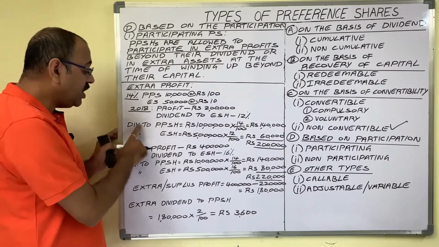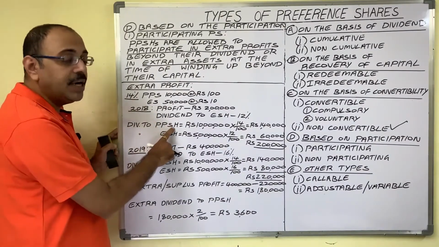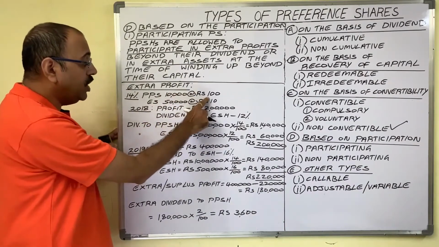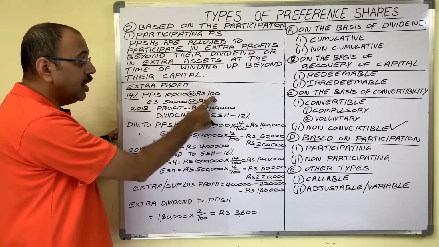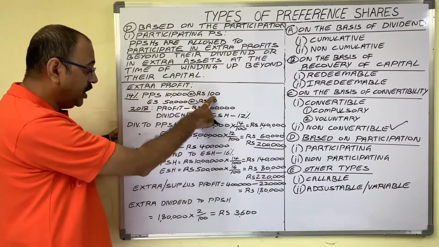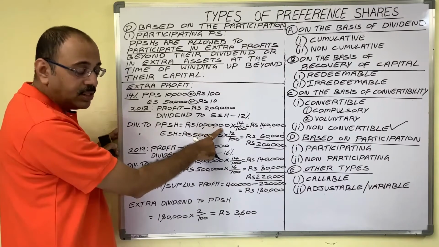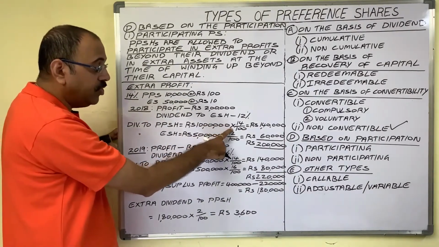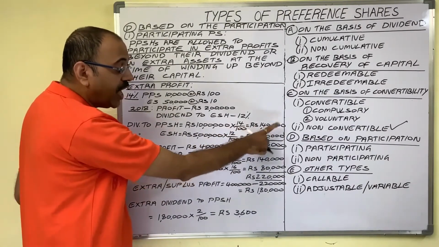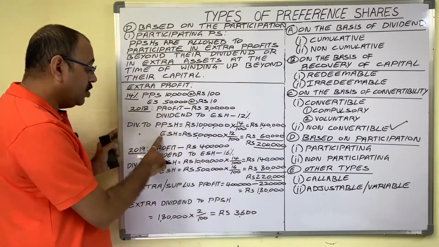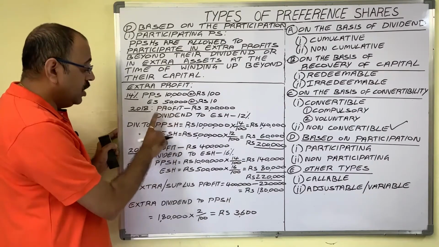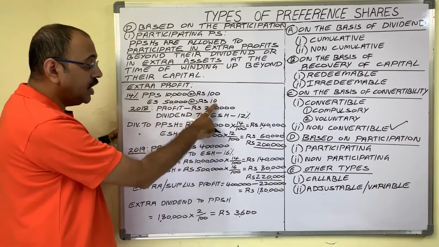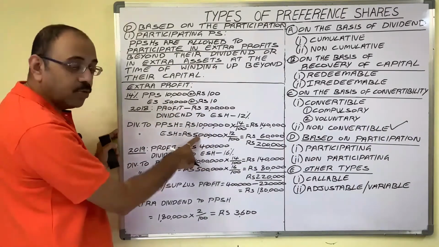Now, how much dividend will be paid to participating preference shareholders? Their shares' nominal value is 10,000 shares at 100 rupees each, which becomes 10 lakh rupees. On that, the dividend percentage is 14%. If you calculate, the dividend becomes 1,40,000. To equity shareholders, the nominal value is 50,000 shares at 10 rupees each, 5 lakh rupees.